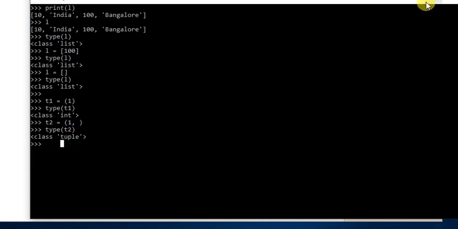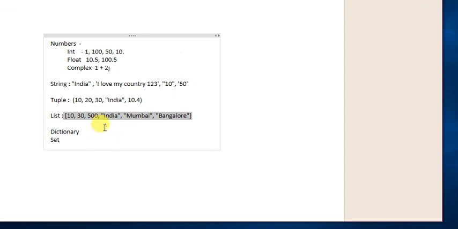Next, let's move to the next data type, which is dictionary. So how do we create a dictionary? As I told, we will discuss the properties and details about tuple, list, string, and numbers in the next class. Similarly, we will learn dictionary in the next class. For now, we are just learning how to create a dictionary, what a dictionary is, and so on. A dictionary is a data type where we store key and value pairs.